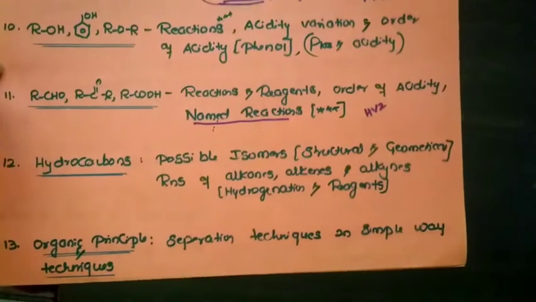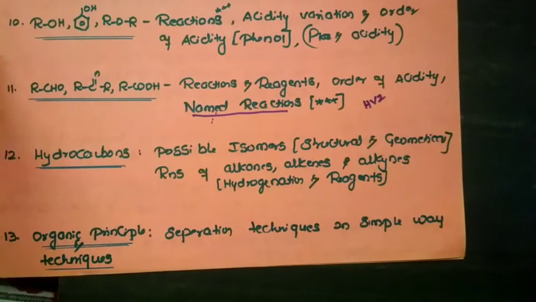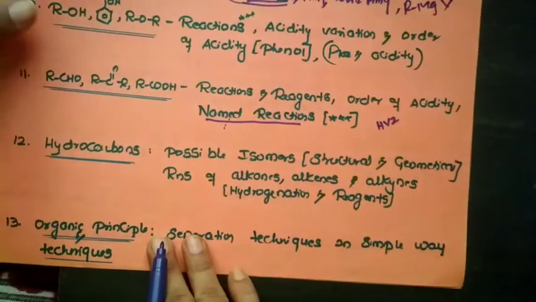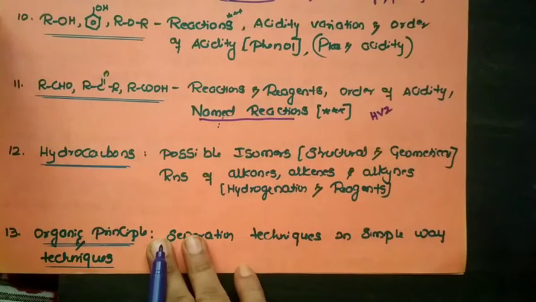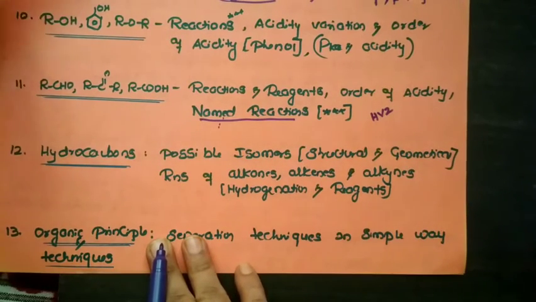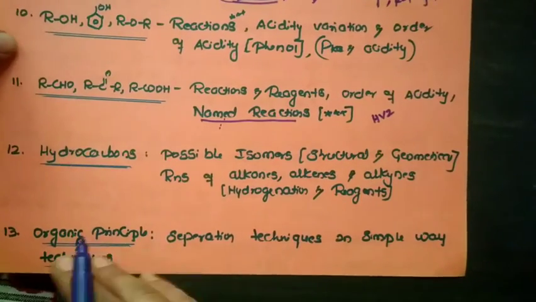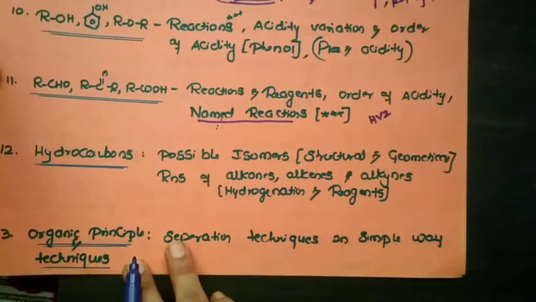Next, when it comes to organic principles and techniques, separation techniques in a simple way might be asked. One question will appear from this part, separation techniques, like estimation of carbon, hydrogen, silver, halogen, sulfur, and cyanide. Those reactions might be asked over there. So this is about the organic part.